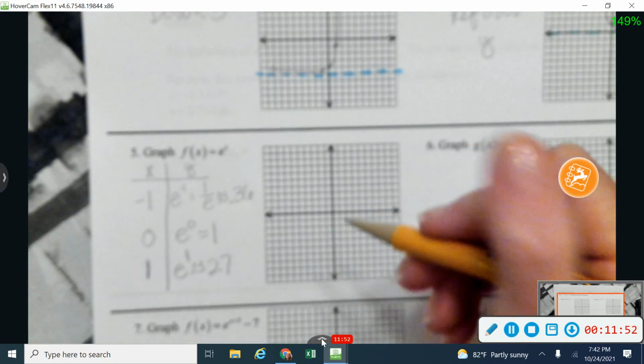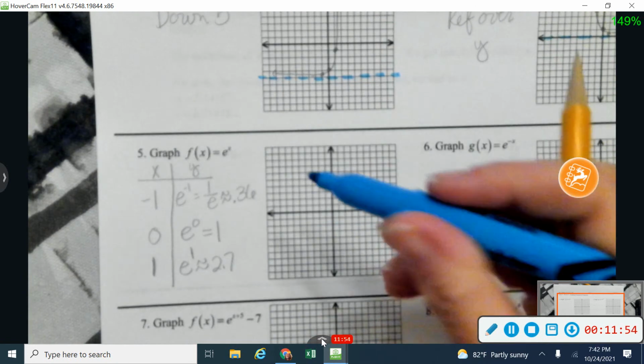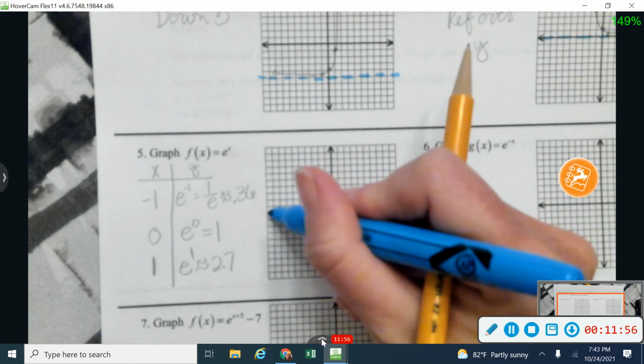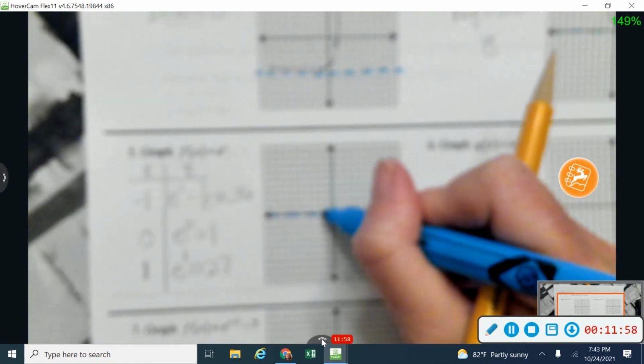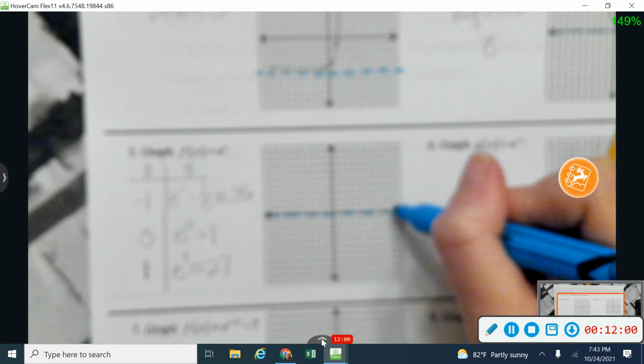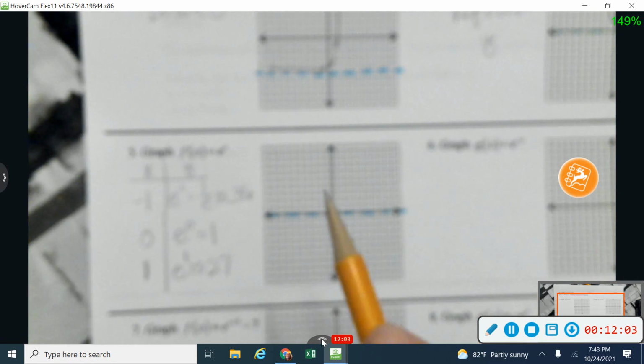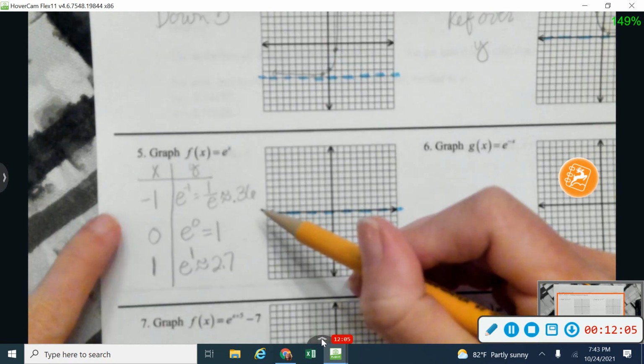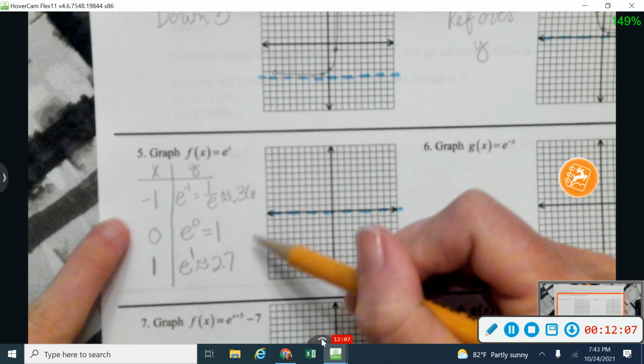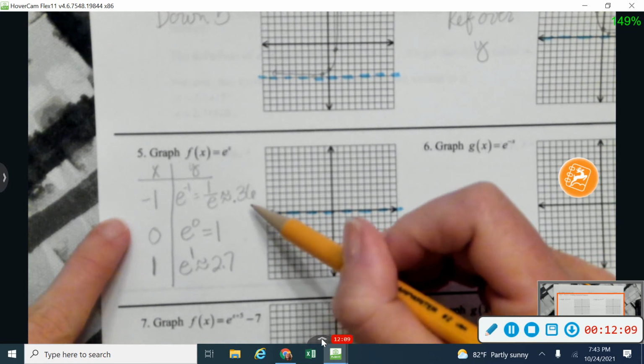Okay, now e has the same asymptote as my other exponentials, so I'm still going to have this horizontal asymptote right here on the x-axis. So that's not going to change when I start to work with e. What's going to change is my y values over here. Okay, and again, we just use e as the opposite of a natural log.